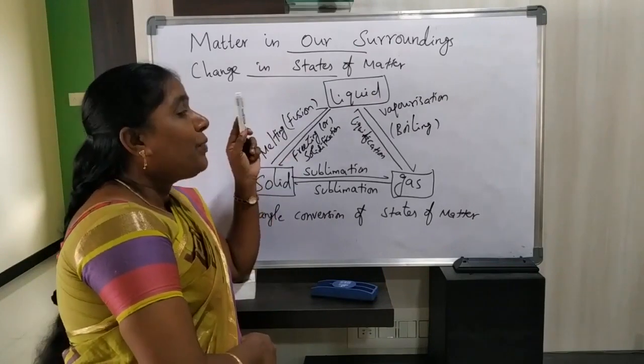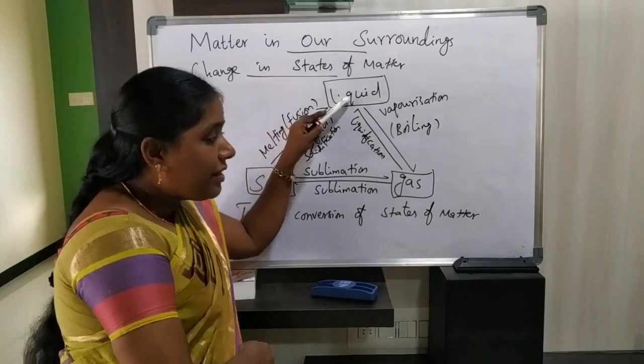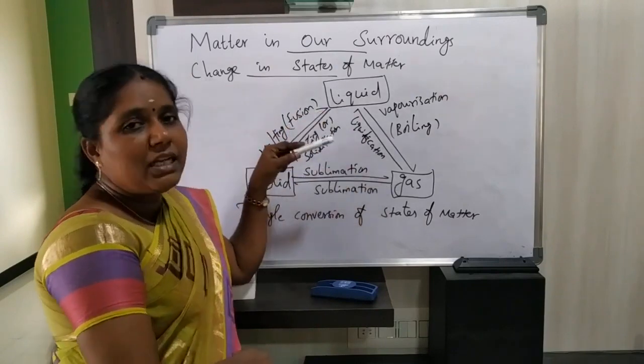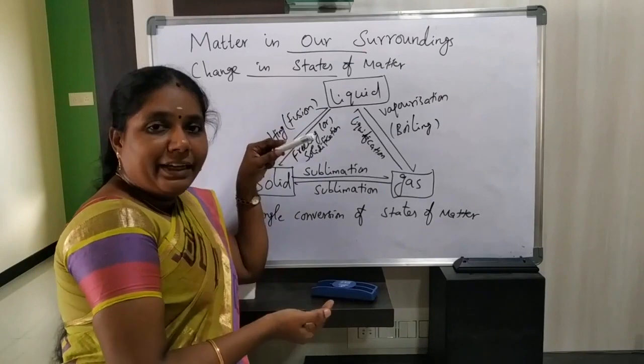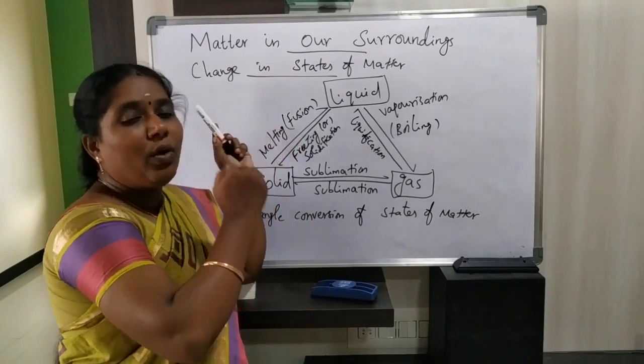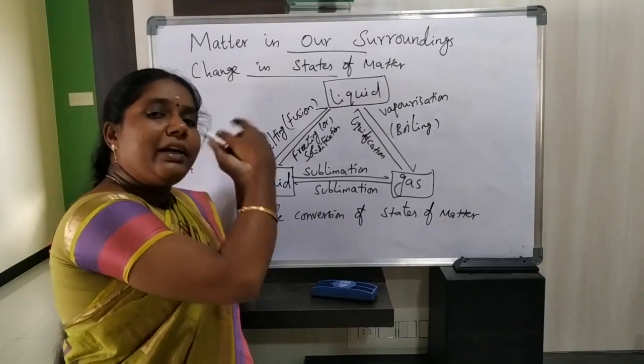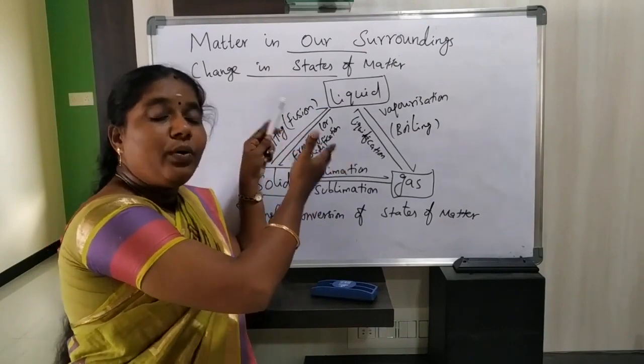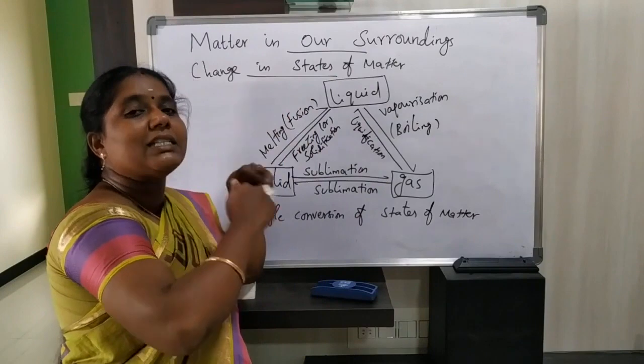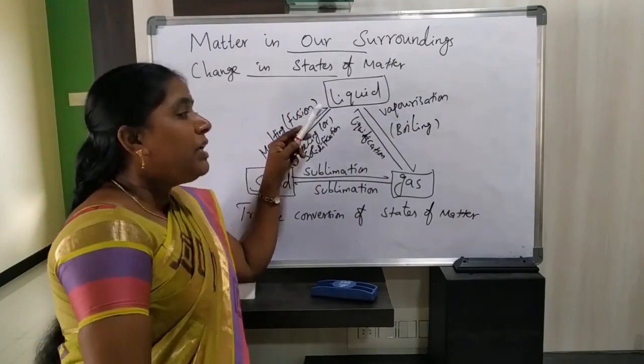Same like this, how will you convert liquid into gas? You also know that if you heat the water, which in our previous example was ice already converted into water, it is converted into water vapor.